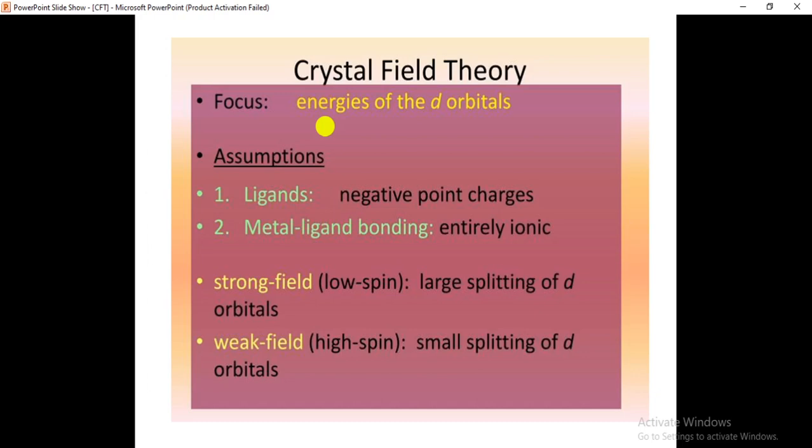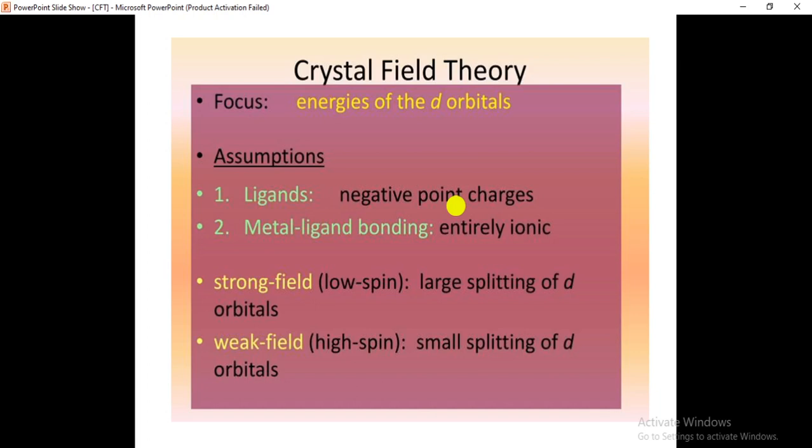Here the assumptions are the ligands are totally negative point charges. Ligands act here as negative point charges. Negative point charges means they can donate the lone pair of electrons to the metal cation, metal ion. The ligands may be negatively charged ions or they may be neutral donors.